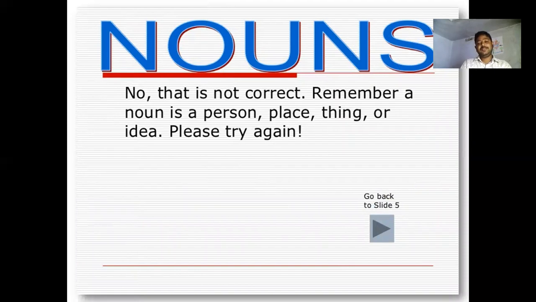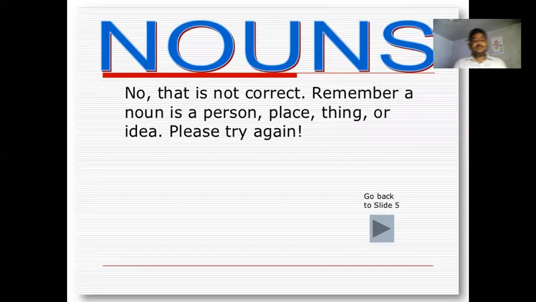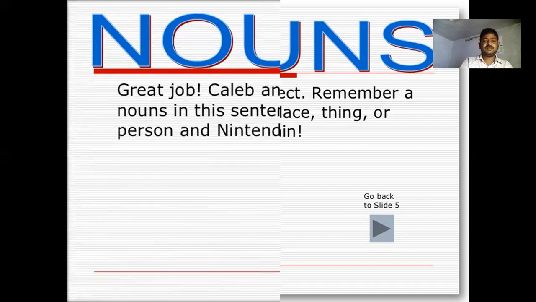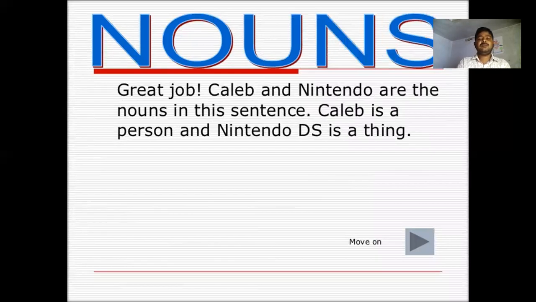If you find the wrong answer, remember a noun is the name of a person or place or thing or idea. Look at the answers. Caleb and Nintendo DS are the nouns in the sentence.